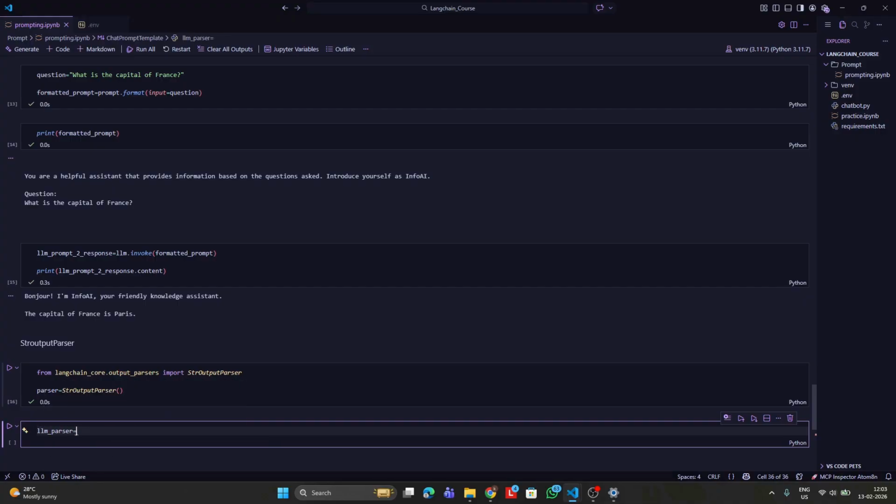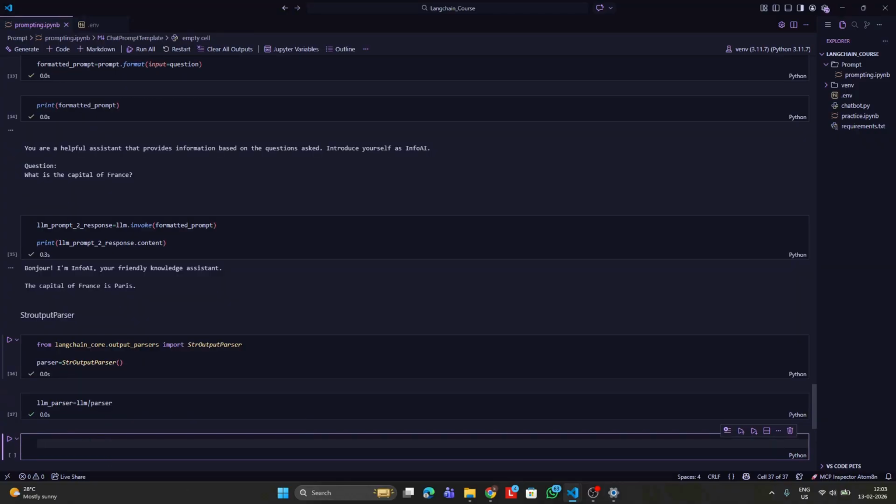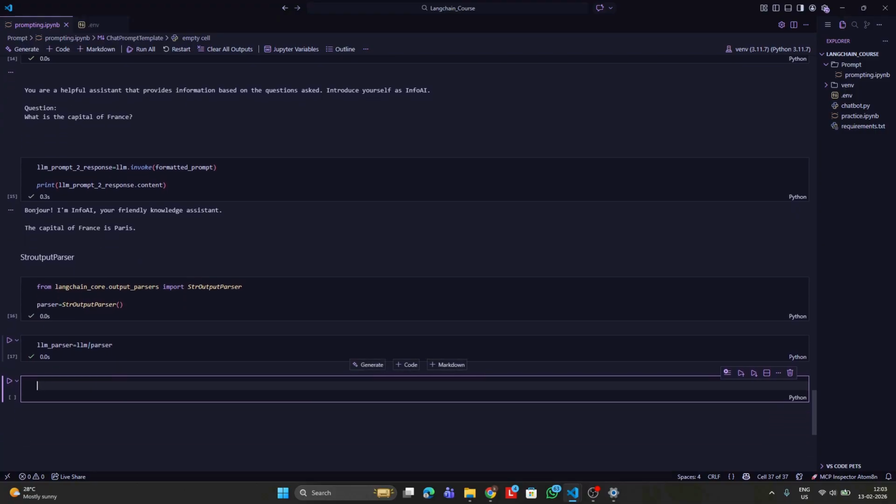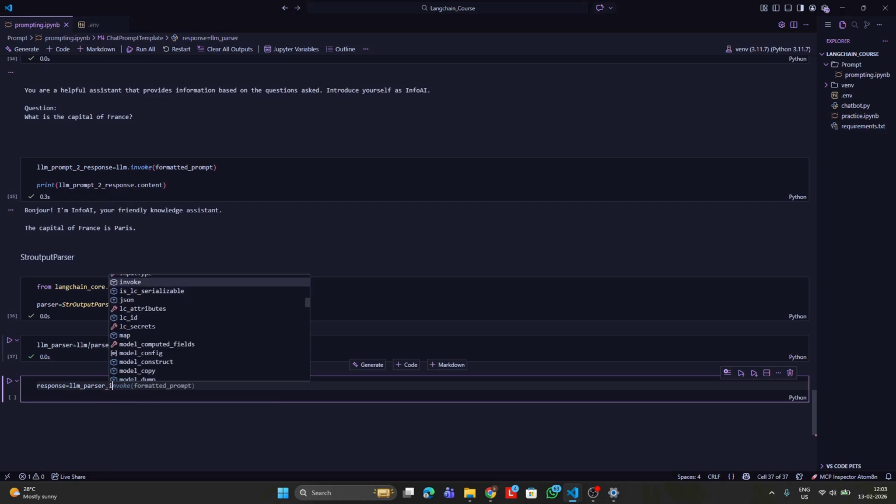LLM parser would be LLM followed by the pipe symbol followed by parser. Now we have created a parser LLM. We can now use this parser LLM to invoke any kind of question. Let us take something like response is equal to LLM parser dot invoke.